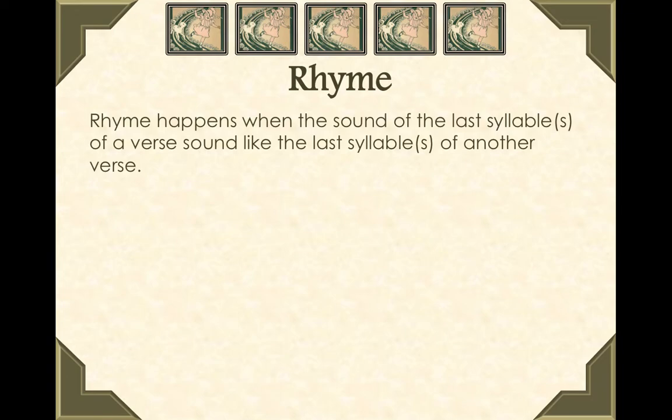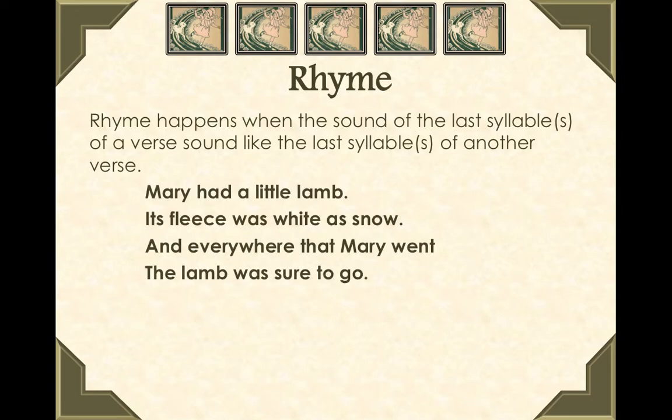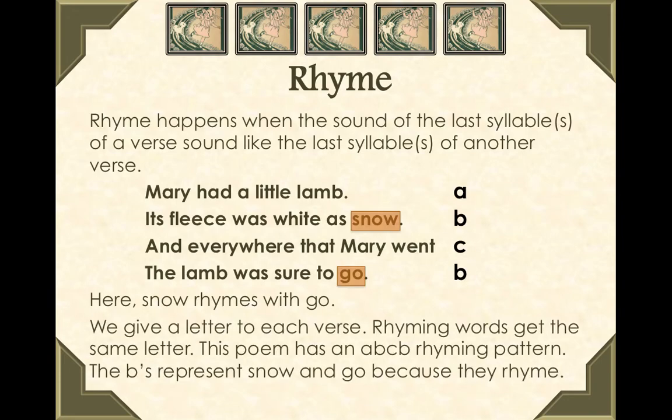Okay, rhyme. Rhyme is when the last syllable of a verse sounds like the last syllable of another verse. Mary had a little lamb. Its fleece was white as snow. And everywhere that Mary went, the lamb was sure to go. Now we're going to talk about something called rhyme scheme. Rhyme scheme is the pattern of rhyme. If we look at line 1 or verse 1, Mary had a little lamb.